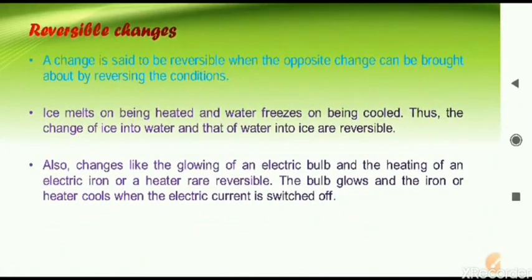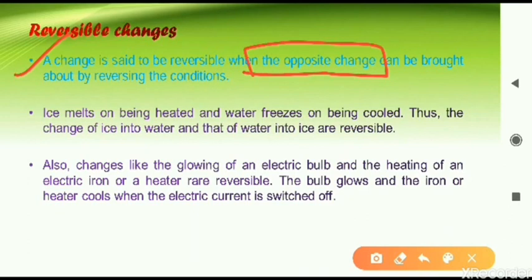First of all, the reversible changes. The definition is given in the first line. What is a reversible change? It is when the opposite change can be brought about by reversing the condition. Reversing means that when opposite conditions are given to a particular change, then that change will become opposite. For example, ice converts to water.